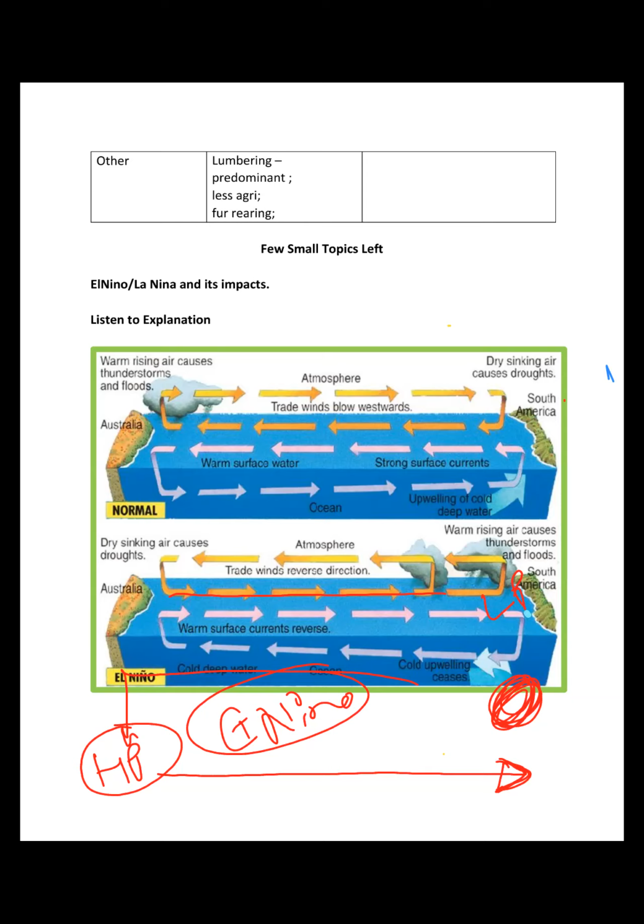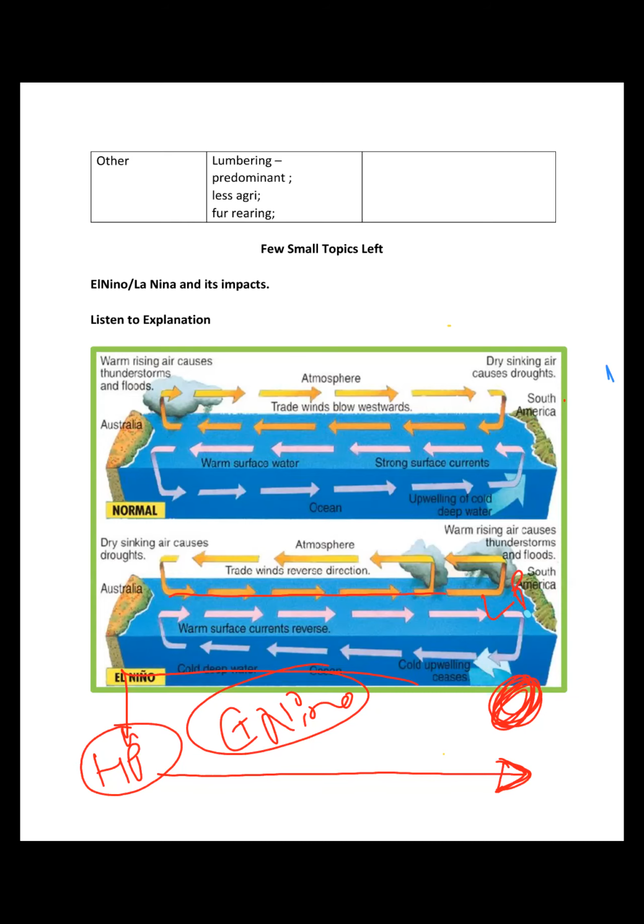But due to very high fishing, the supply gets very high, and as a result, the prices crash in that region, right? The fish prices crash because the supply is very much. So La Nina has negative impacts on South America. I mean, both El Nino and La Nina have a negative impact on South America, right?